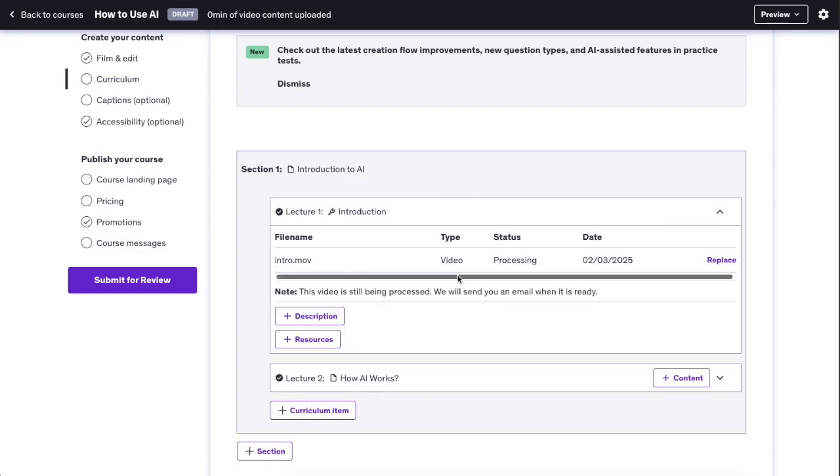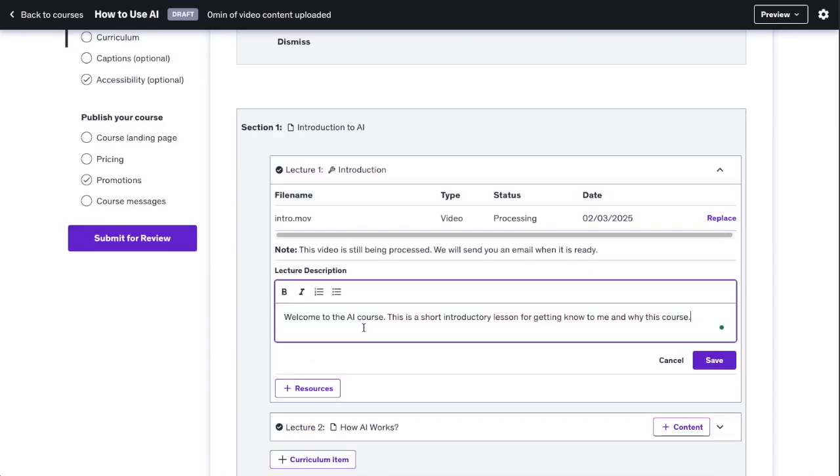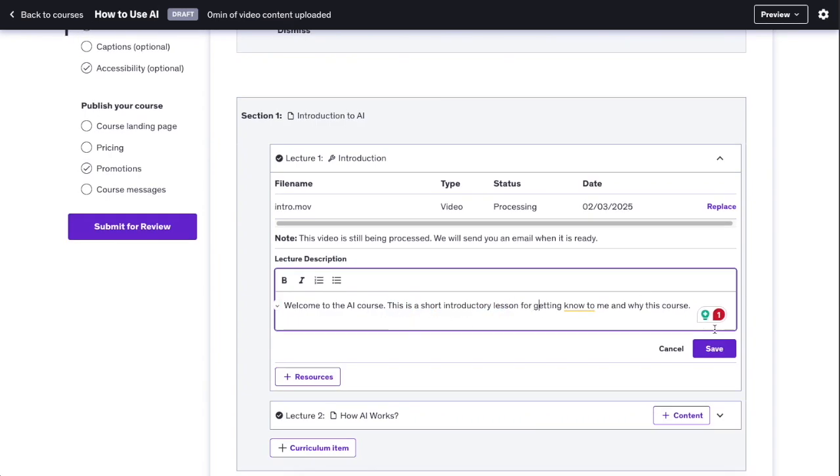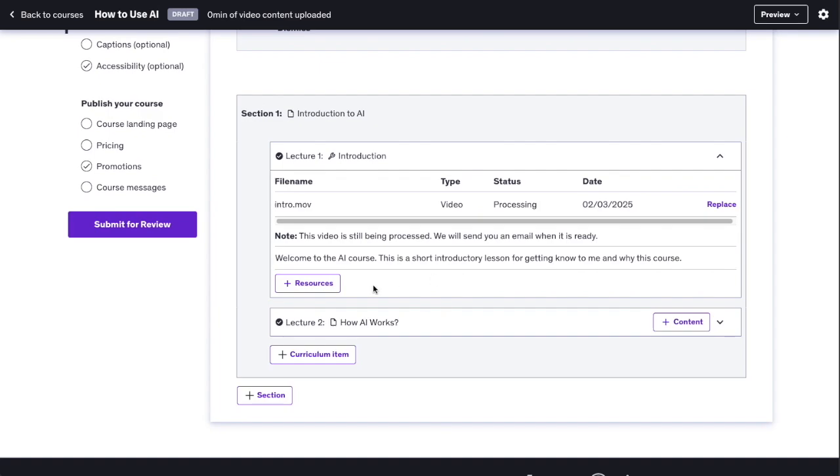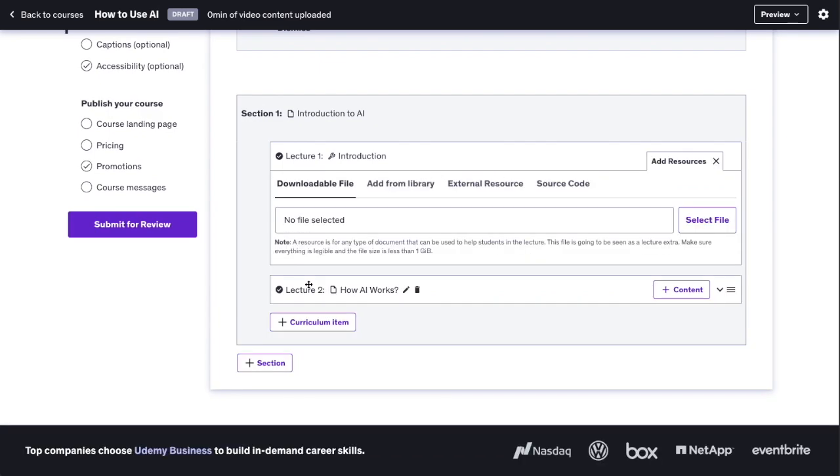And then one thing I love about this platform is that when you add a video lecture, you can also add a description. So just an example, I'm going to type in something like, welcome to the AI course. This is a short introduction lesson and whatnot. And then you can click save here, and then you can also add some resources. Just an example, you could do a downloadable file.